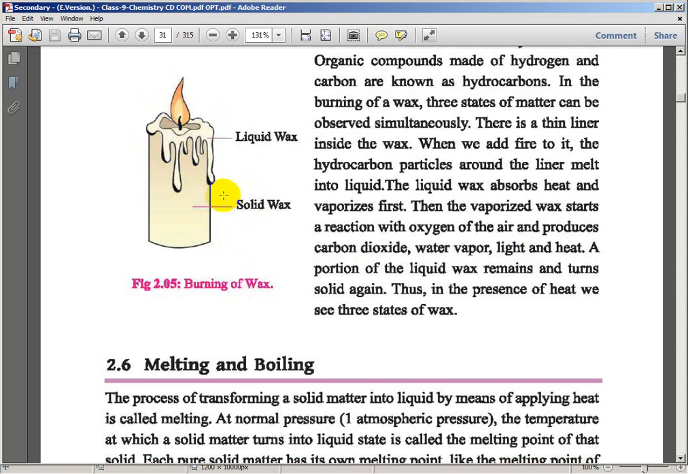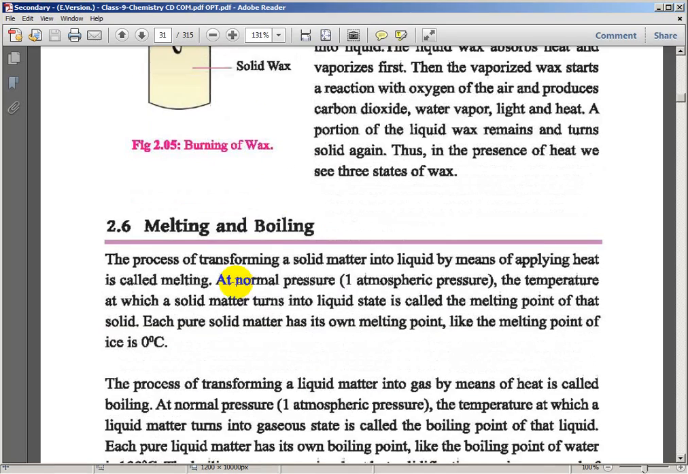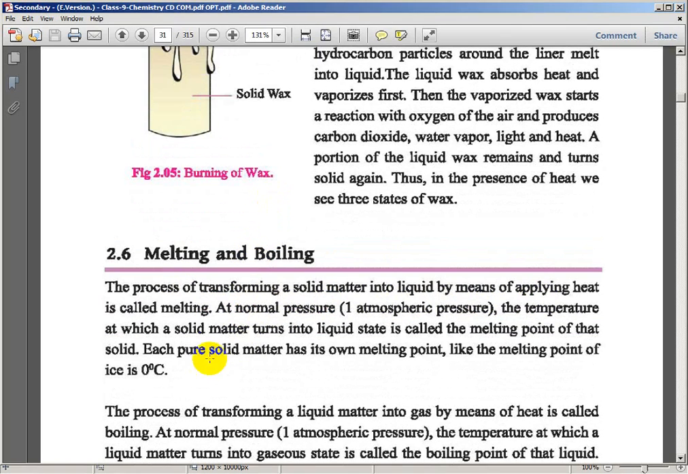Look here, in melting, solid wax becomes liquid wax. This melting is a physical change, and the burning that also occurs at the top is a chemical change. So here both types of change occur, physical and chemical. Melting is the process of transforming solid matter into liquid by applying heat.